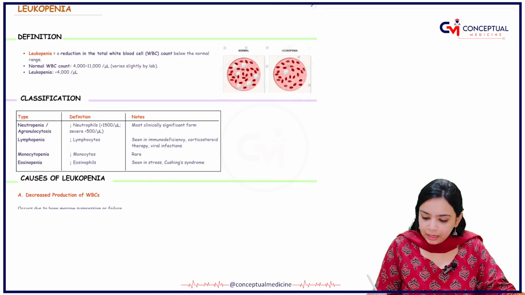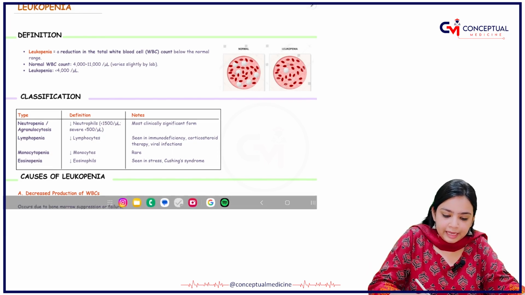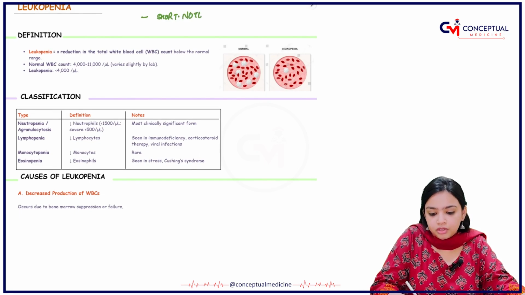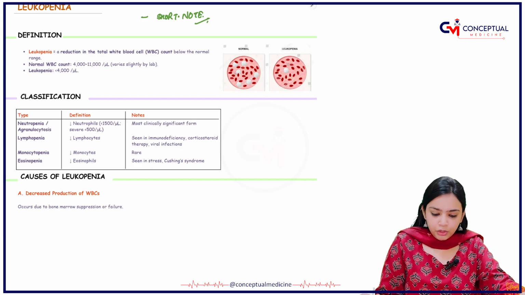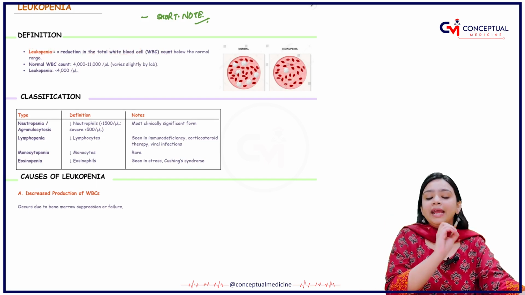Today we will be studying about leukopenia. Now from leukopenia you will be getting a short note. So you have to study this topic from a short note perspective. Let's start. What is leukopenia? Leukopenia means there is a reduction in total amount of WBCs, that is your white blood cells.